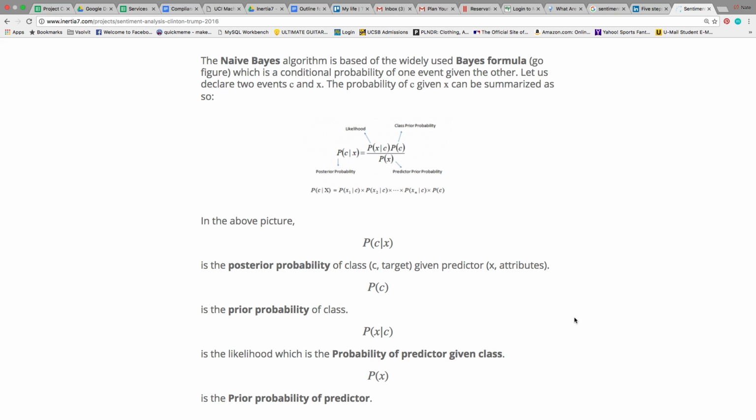So the probability of a tweet getting a certain label given the words in the tweet is equal to the probability that you get the words in the tweet given the label, times the probability of getting the label, divided by the probability of getting those words. So it's a little confusing, but